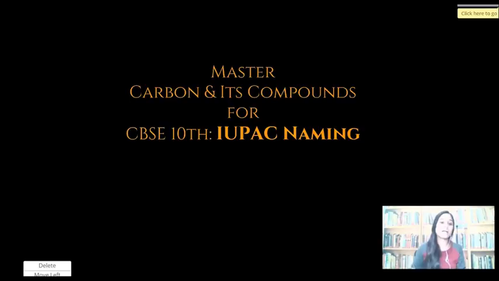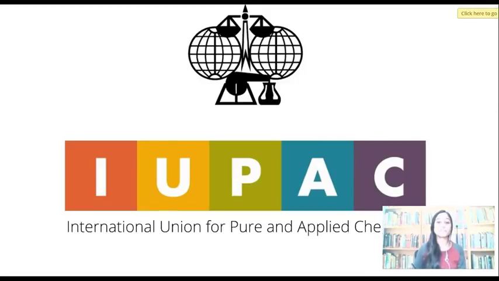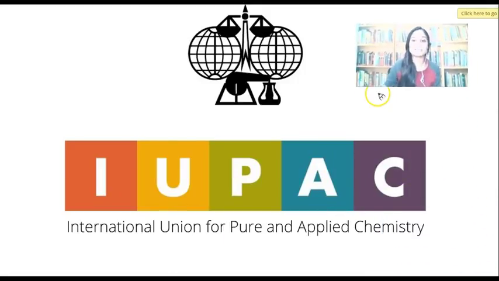IUPAC can be expanded as International Union of Pure and Applied Chemistry. Some students may doubt whether it is applicable for organic, inorganic, physical, general chemistry. Yes, it is applicable for any set of chemistry. It's not only for carbon and its compounds, it's also for other branches.